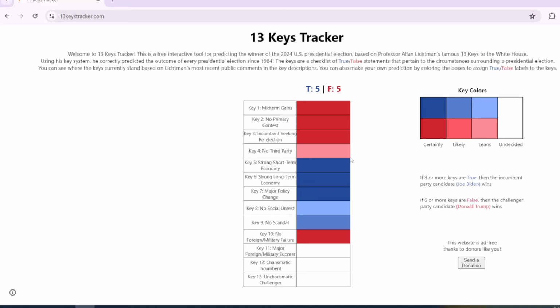Key number 11, major foreign military success. Obviously, we don't have any success. You can't even name one. So this is going to be likely false according to Alan Lichtman. Will go in favor of Donald Trump.